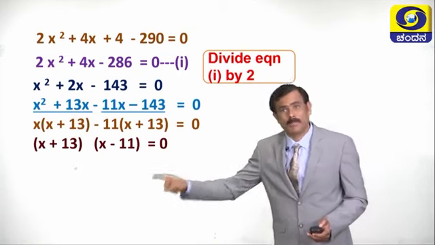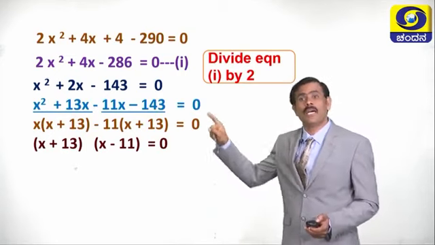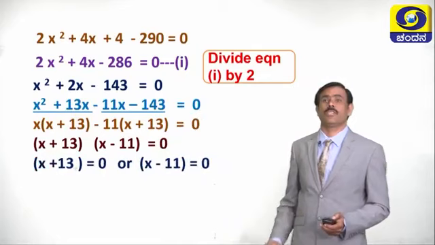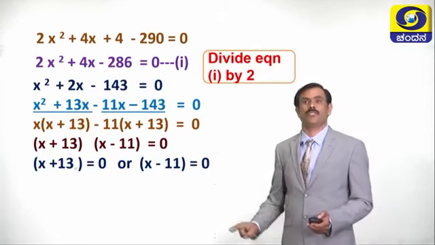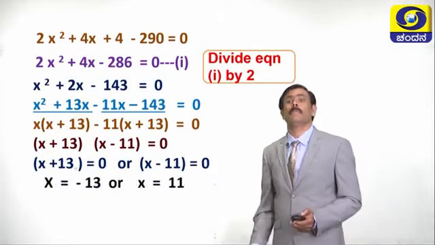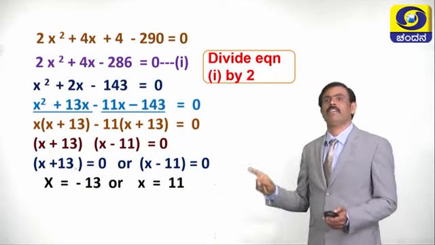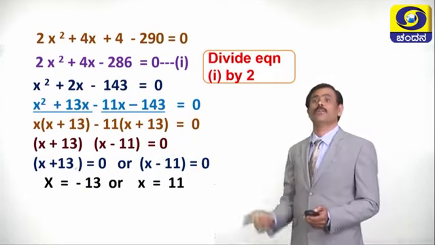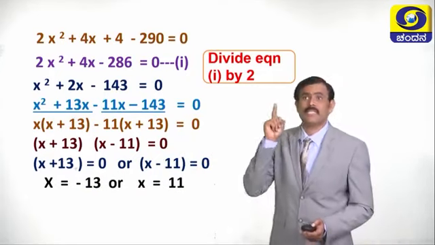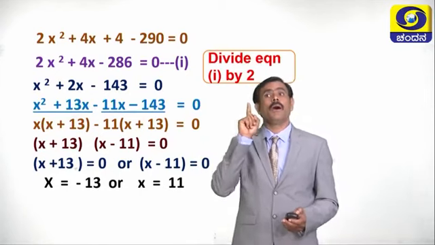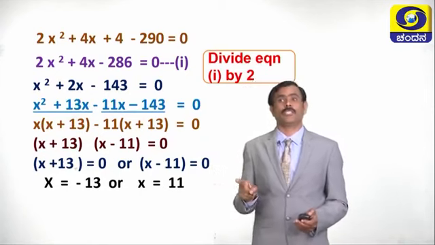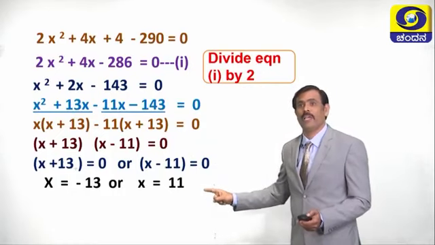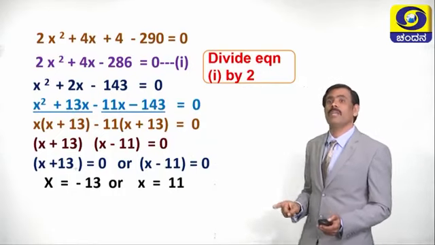Now x + 13 = 0 or x − 11 = 0. If x + 13 = 0, x = −13. If x − 11 = 0, x = 11. Since they have asked for odd positive integers, we have to take the positive value. x = 11 we have to take.